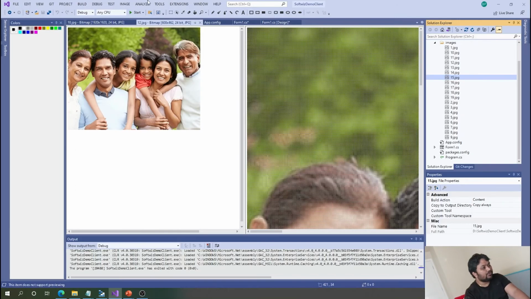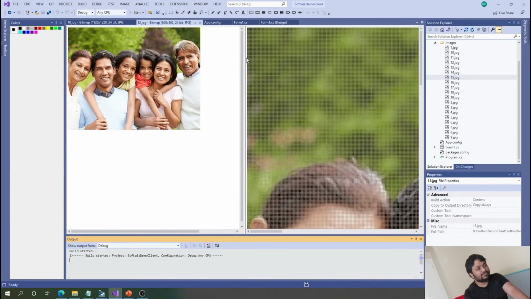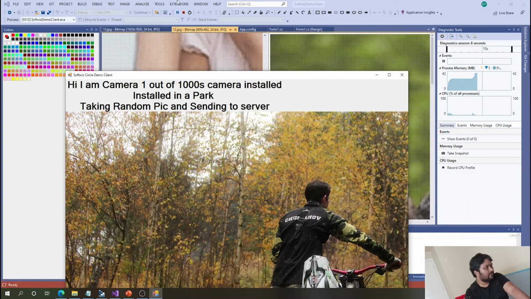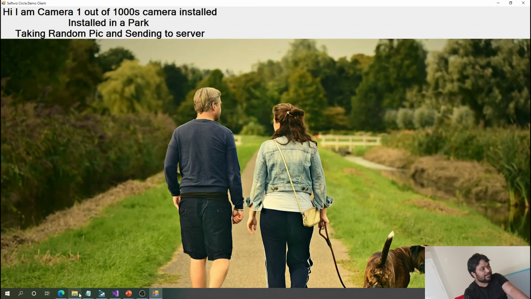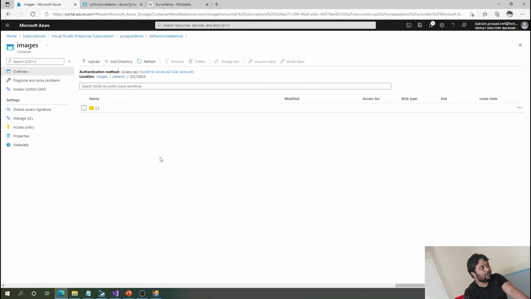Now I am going to start our Windows application. Let's see. Okay, so I am a camera number out of 1000 cameras installed in the park, taking random pictures and sending them to the server. So these pictures are being sent to the server now. We have just seen that we cleaned up our blob storage here. Now if we refresh, 2 photos have already come here.